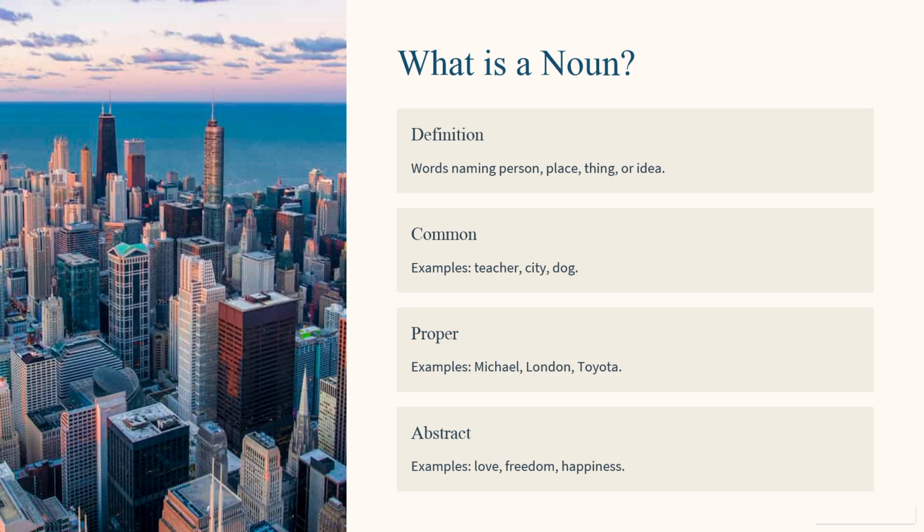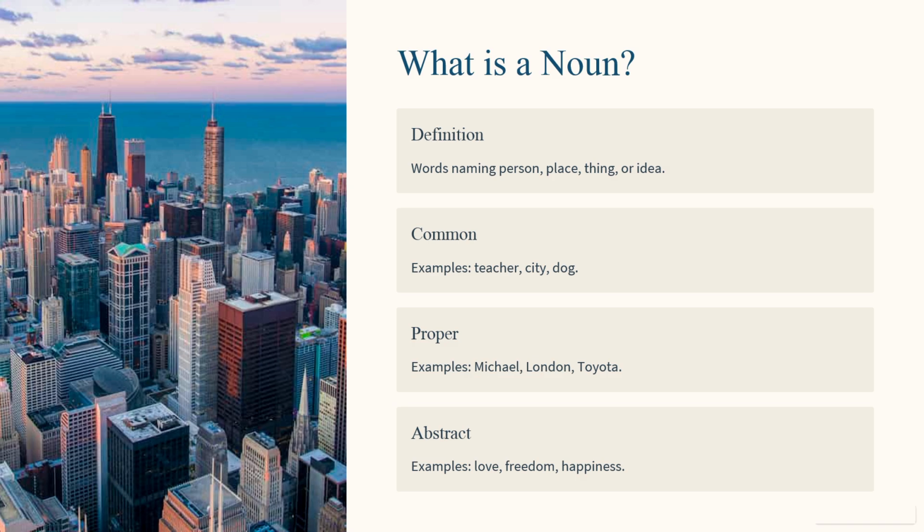So, for example, we have common nouns. These common nouns refer to general items or people like teacher, city, dog. These are everyday words that do not need capitalization. Then we have proper nouns, which name specific people, places, or brands such as Michael, London, or Toyota. And as a reminder, these ones are always capitalized.